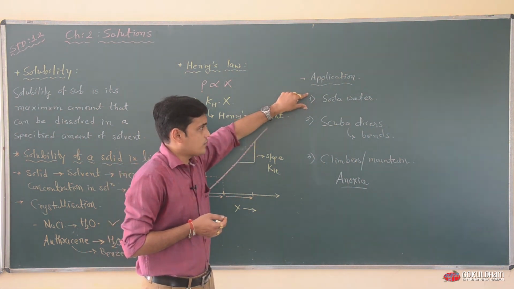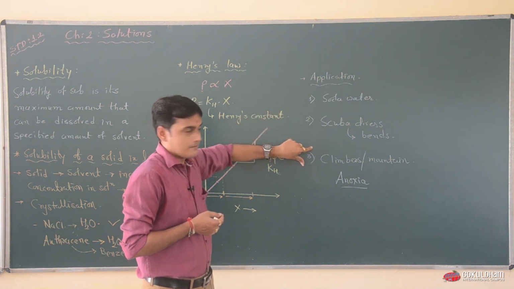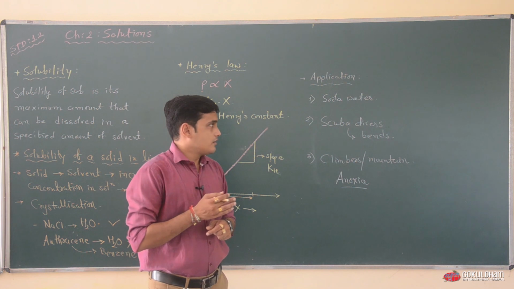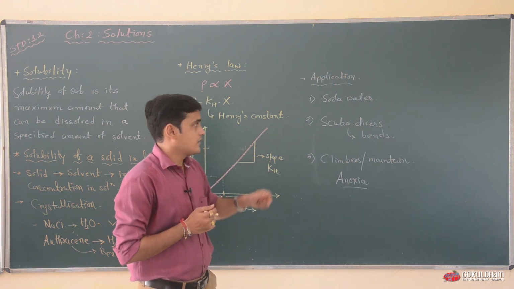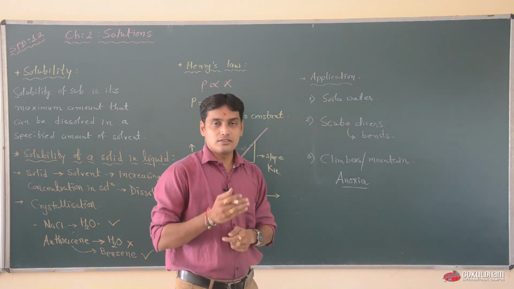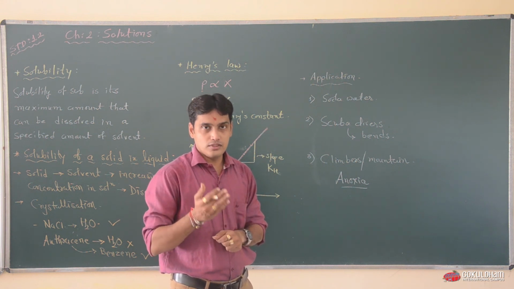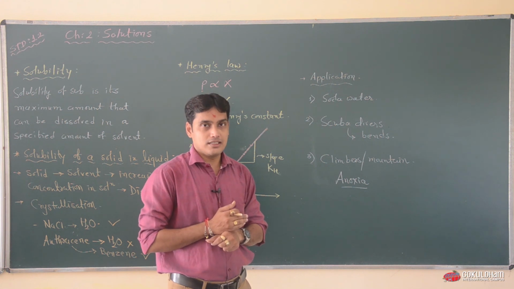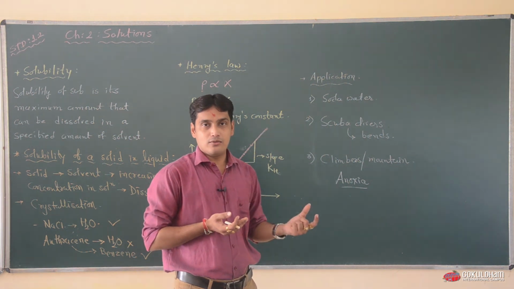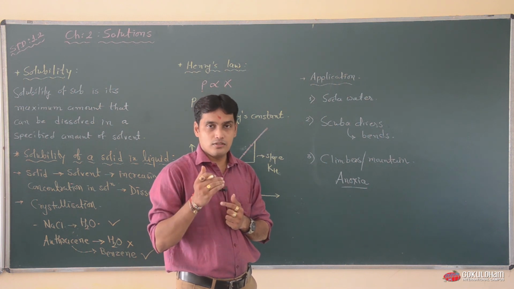So these are the three applications. First is soda water, second one is scuba divers, and third one is climbers. The solution for the scuba divers' bends disease, in the latest trend: the bottle which is taken by scuba divers into the sea, the oxygen level is now increased to 32% and the nitrogen portion is decreased in the bottle, because when scuba divers come to the upper side, the nitrogen gas has already been taken in by the scuba divers, but the oxygen is on a lower side.